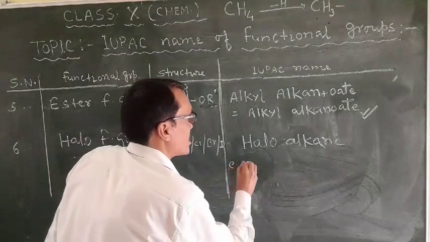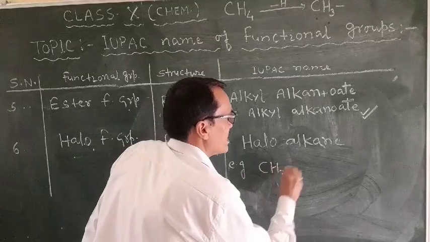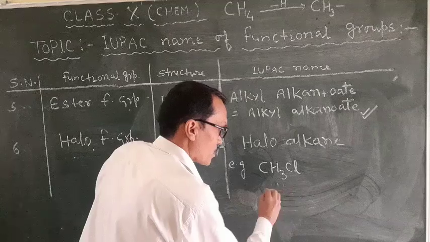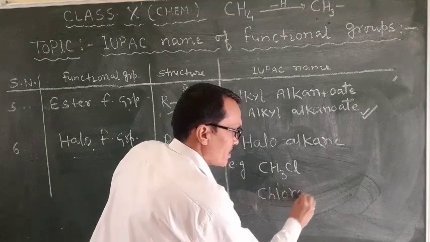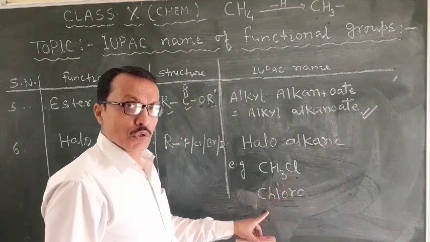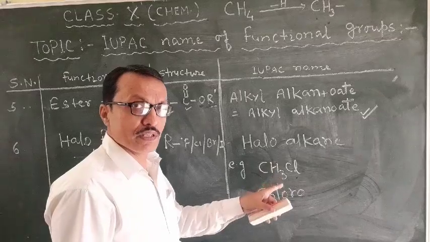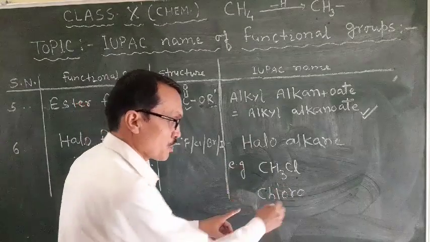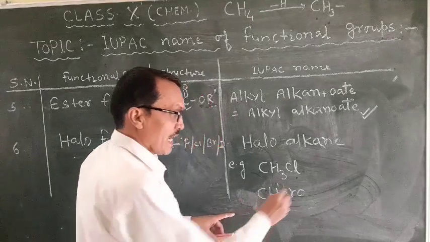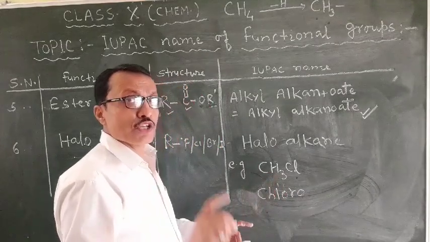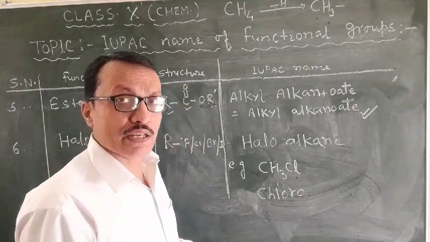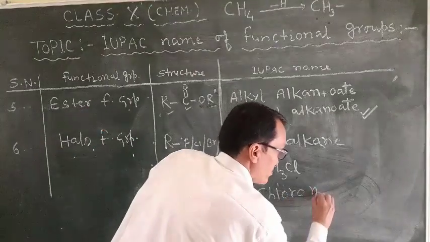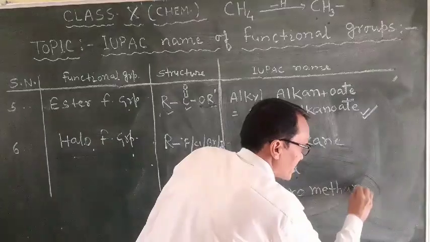For example, students, CH3Cl. The name of this compound will be chloro. For chlorine, chloro. For bromine, bromo. For iodine, iodo. For fluorine, fluoro. So chloro, and after that there is one carbon, so from one carbon the alkane methane is obtained. So its name will be chloromethane.